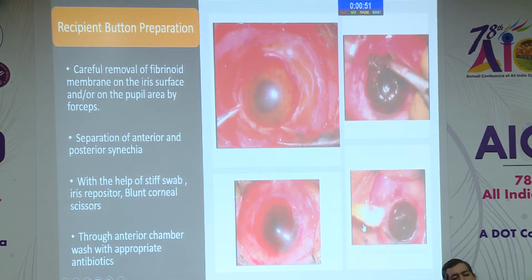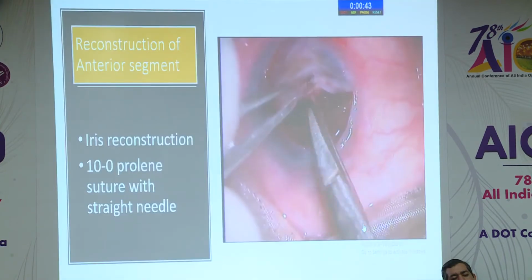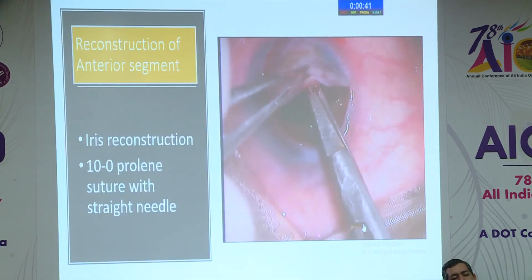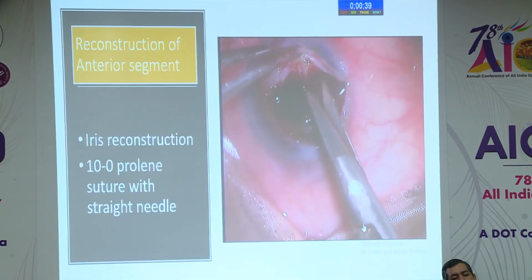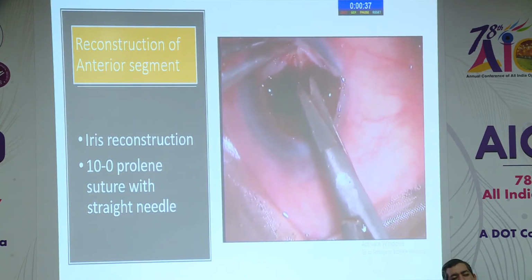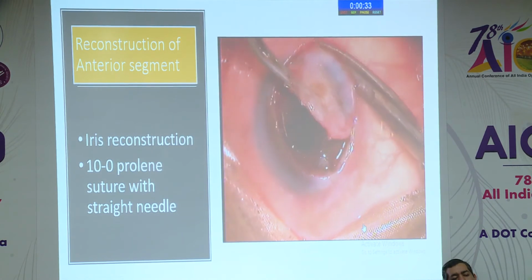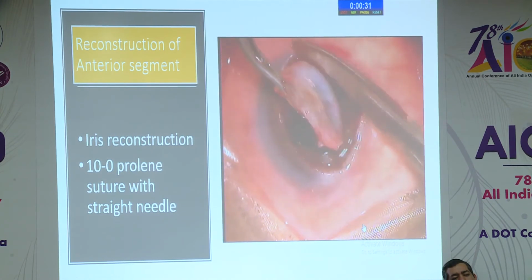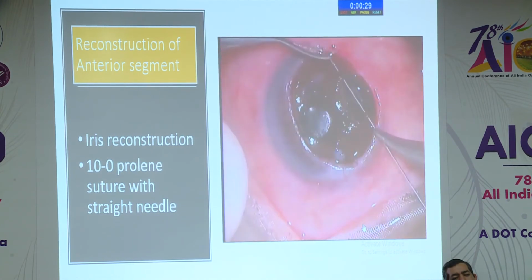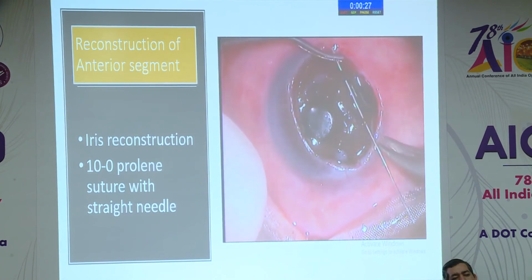And in infected cases, after removing the infected material, a proper thorough wash of the anterior chamber is given with appropriate antibiotics. Many times while removing the synechiae, there is distortion of the iris, which requires iris reconstruction, as you are seeing in this case. So we can reconstruct the iris with a 10-0 Prolene suture which has a straight needle.